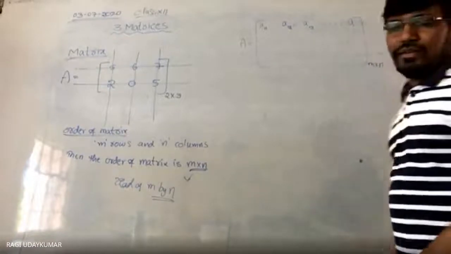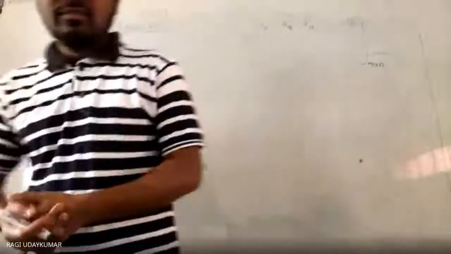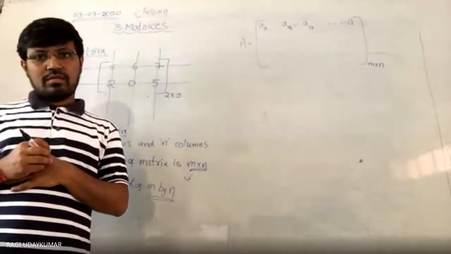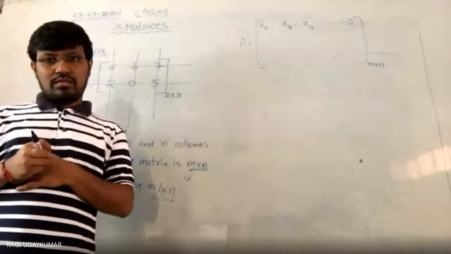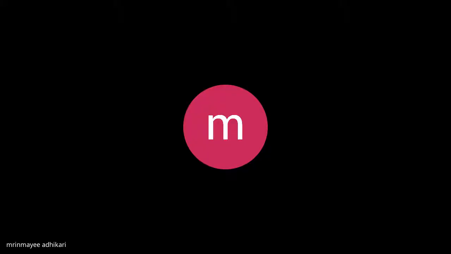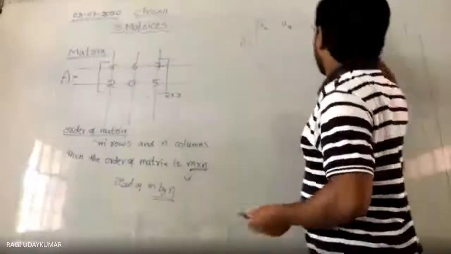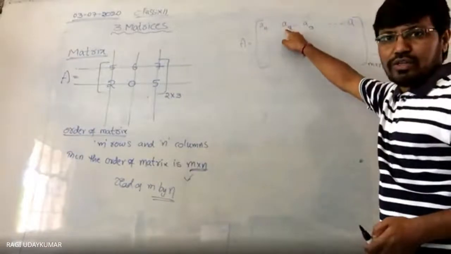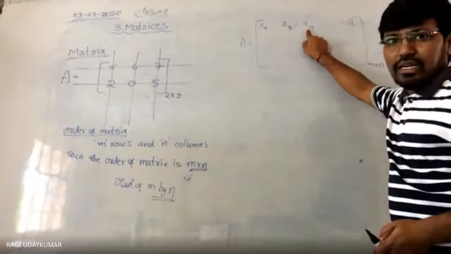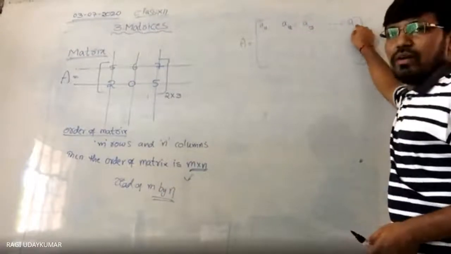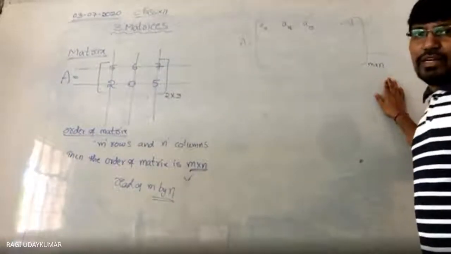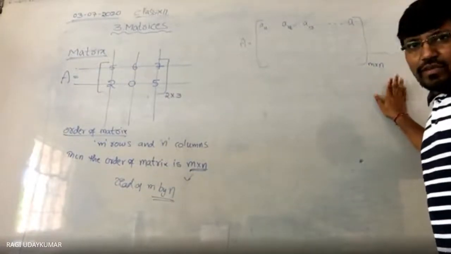So here, what do we get? Can anyone guess? Sir, what is the question? Repeat the question. What do we get here? Suppose A11, first row, first column. A12, first row, second column. A13, first row, third column. So and so on. Last one, what do we get? Here the order of the matrix is m by n, I have given to you.